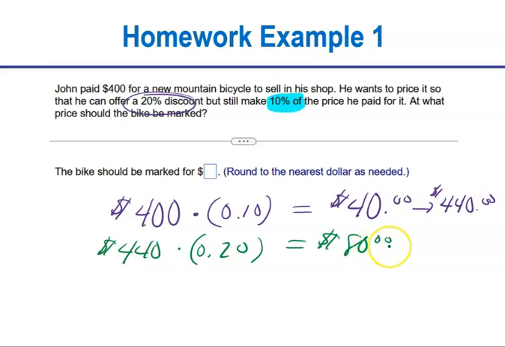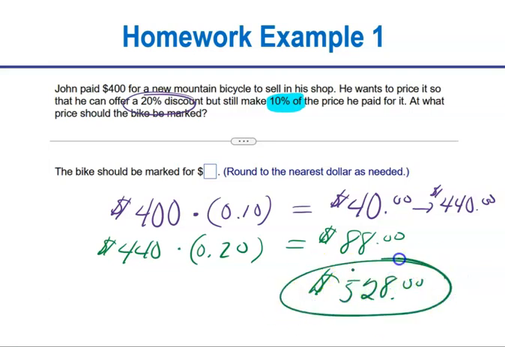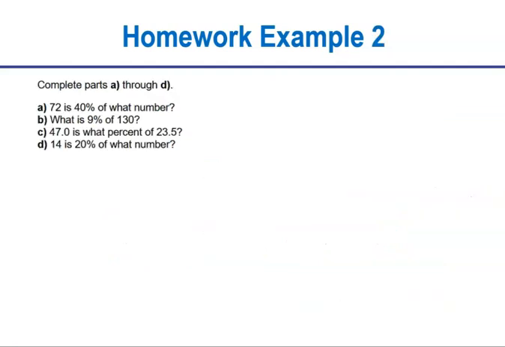No, that's not right. It's 440 times 20%, not 400 times 20%. That reminds me of one of those true-false questions we did at the end of the last video. So 440 times 20% gives me $88. So I've got $88 on that I add to what? To the 440. And that means that John needs to charge $528 for the bicycle originally. And when he does that, if he decides to have a 20% off sale, he's still going to make $40 on the bicycle.